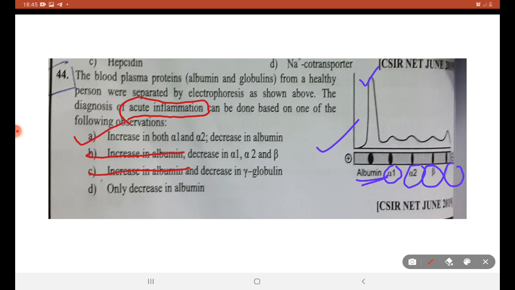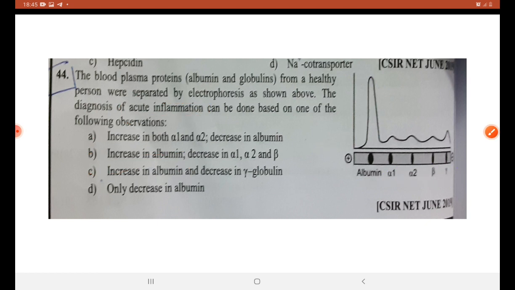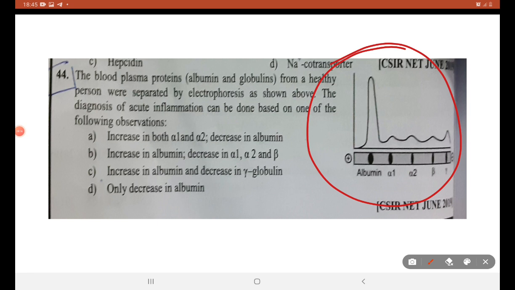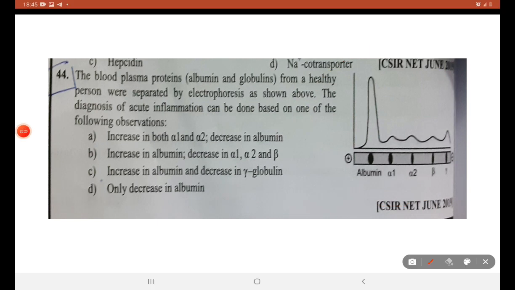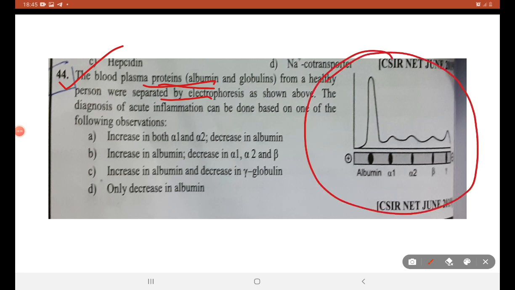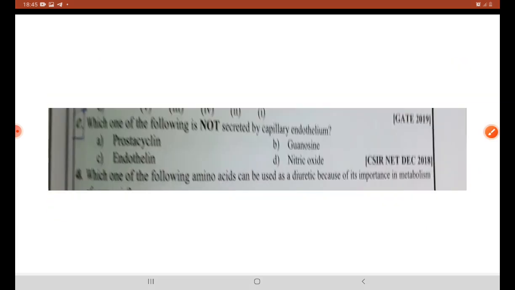So for this 44th question, A is the right answer. Nothing much to understand, this is purely interpretation. Even though you don't know anything about blood plasma, the cardiac system or blood components, simply by reading this graph you can make a short attempt to answer. This is a question from June 2019.